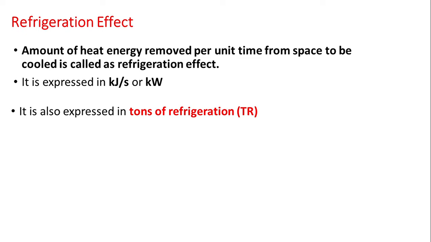It may be asked in the oral examination, it may be asked in the final examination, so you should remember it. So what is meant by tons of refrigeration? Kilojoules per second or kilowatt is the SI unit, and you can use it for technical and calculation purposes. But in practical applications, it is expressed in tons of refrigeration.